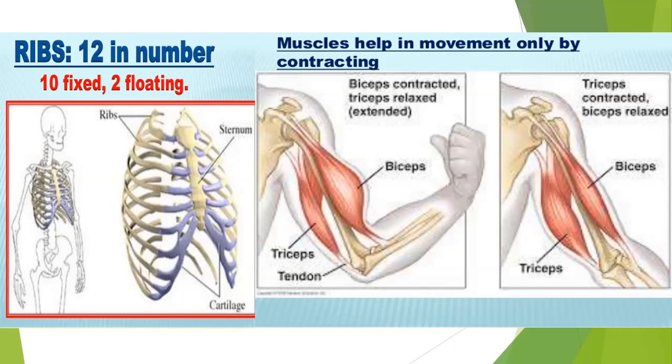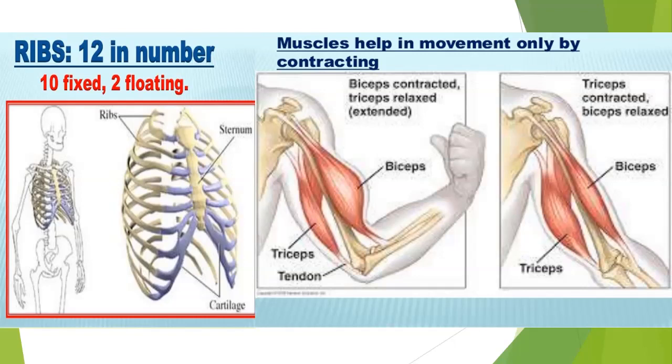Next, we will discuss how muscles help in movement by contraction and relaxation, because the movement of body parts in human beings is due to the alternate contraction and relaxation of the muscles attached to the skeleton. The upper arm bone has a pair of muscles known as biceps and triceps on its two sides.